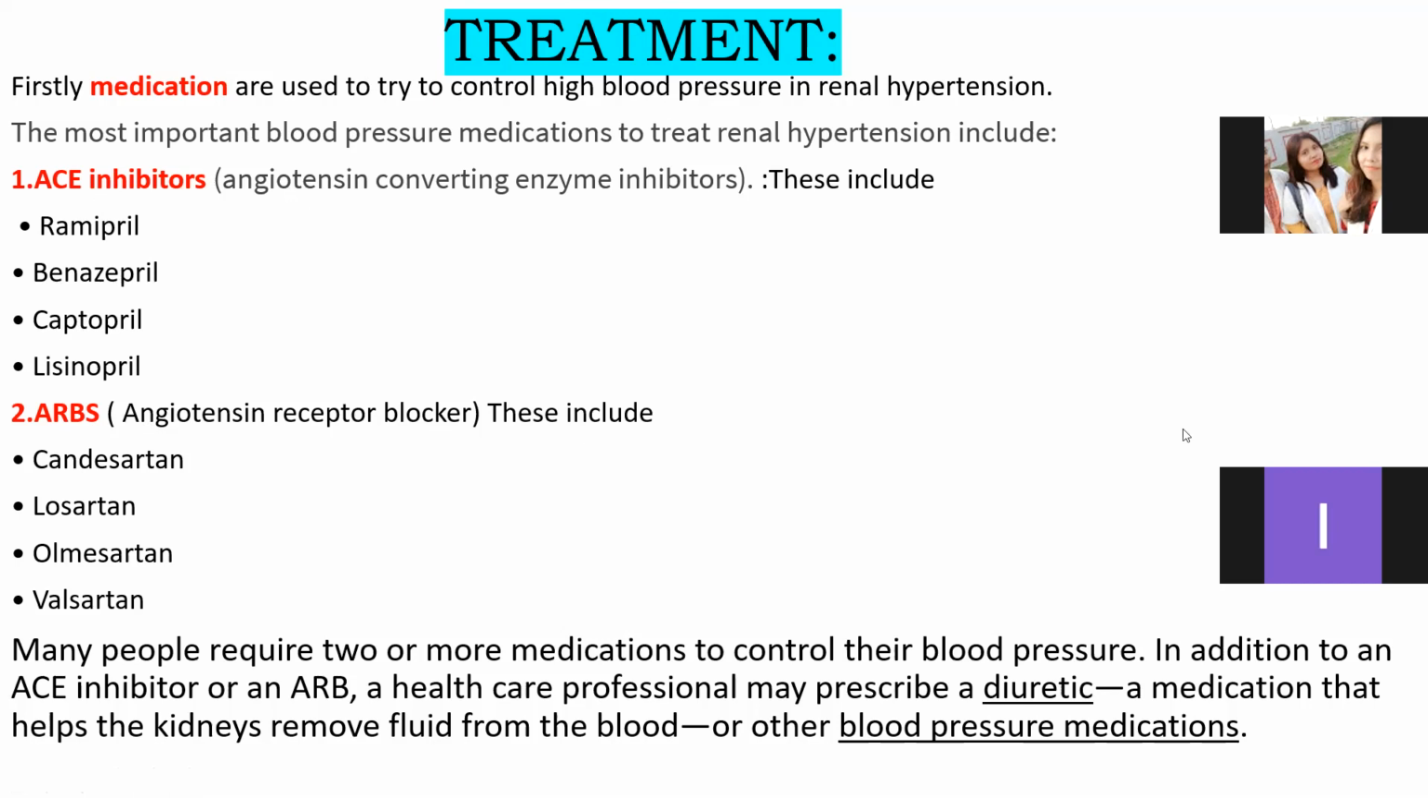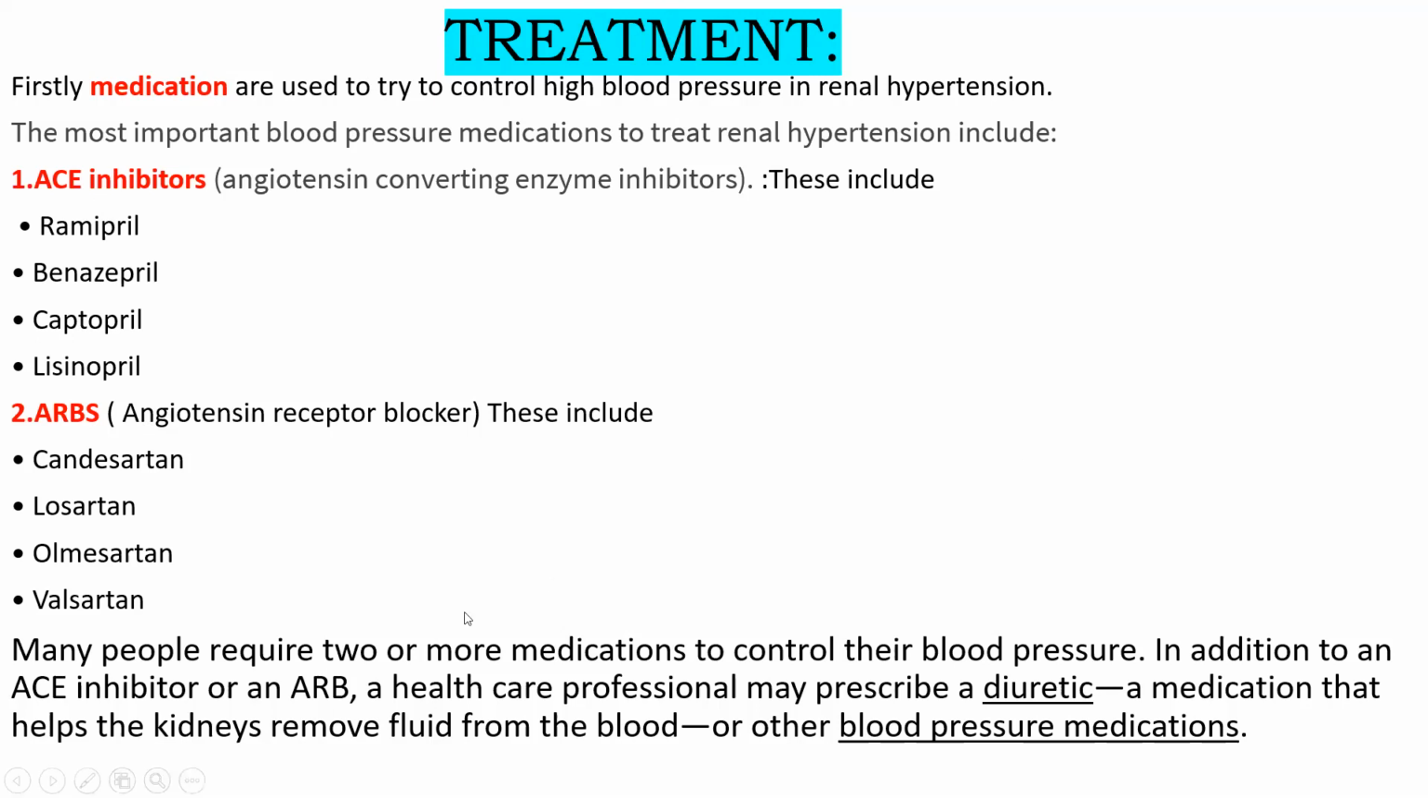Okay, all of you? Yes, ma'am. Many people will require two or more medications to control their blood pressure. By giving one medication, some patients might get better, this condition might improve by taking just one tablet or one medicine. But there are some people who require two or more medications to control their blood pressure. Maybe their blood pressure is too high. So in addition to an ACE inhibitor or ARB, a healthcare professional may prescribe a diuretic.